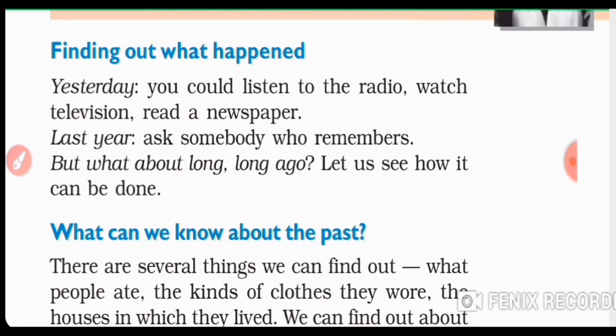But if something happened last year, and you listened to the radio, watched television or read a newspaper, and I ask you about that, you'll be able to remember say 50% of the things, and 50% you'll forget.